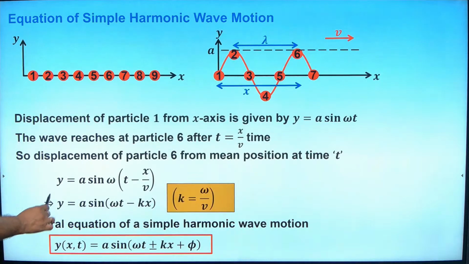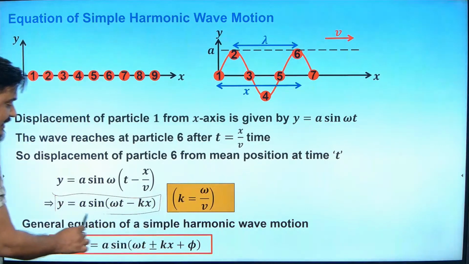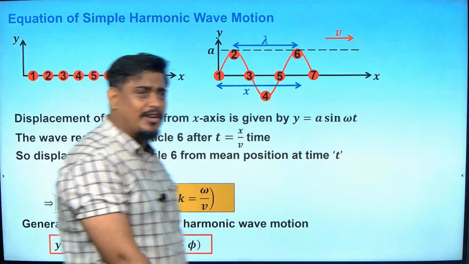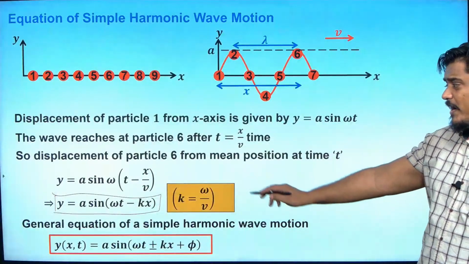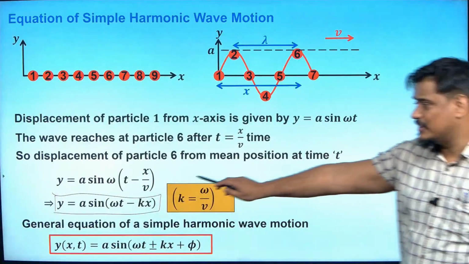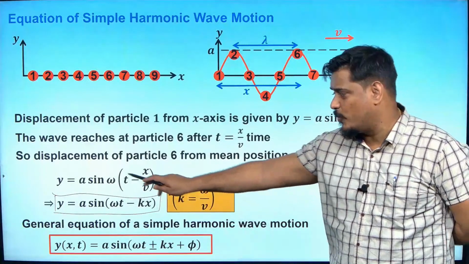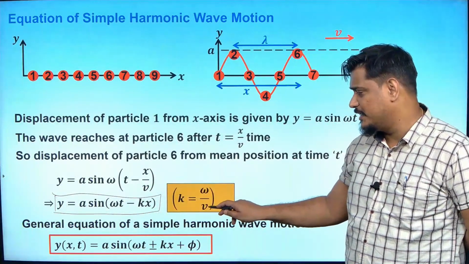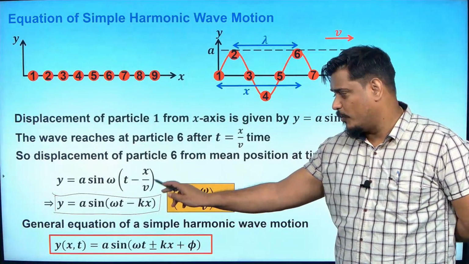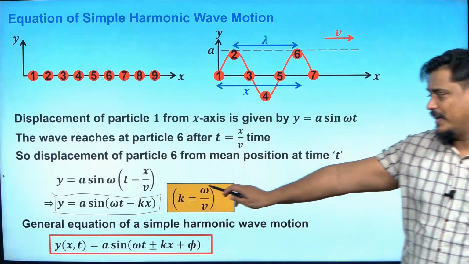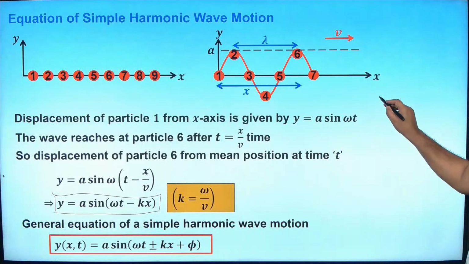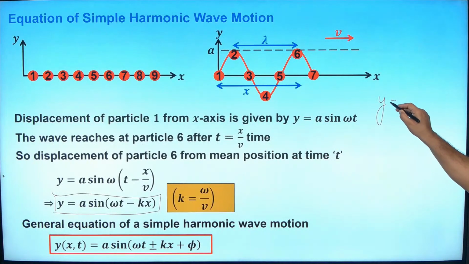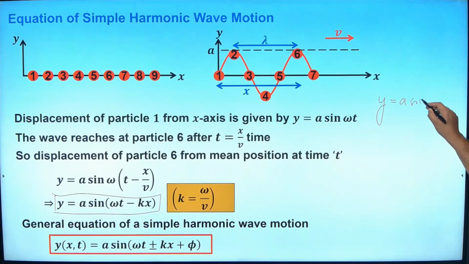What is the equation of y then? y will become equal to a sine omega t minus kx. Now how it has come, I hope you are understanding. How suddenly this omega t minus kx came? Because y was equal to a sine omega into t minus x by v, omega went inside, so omega t minus omega into x by v, where v is equal to omega by k, so that the omega gets cancelled, it will become equal to kx. So this is the expression. Expression of the equation of the wave is y is equal to a sine omega t minus kx.